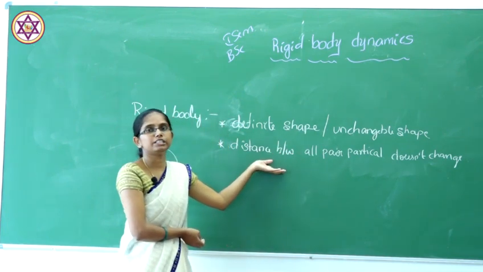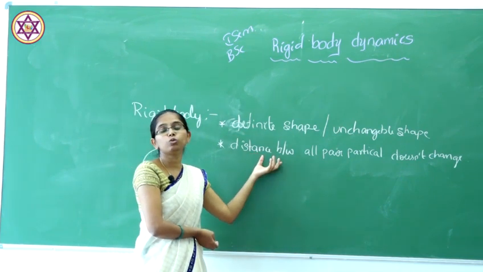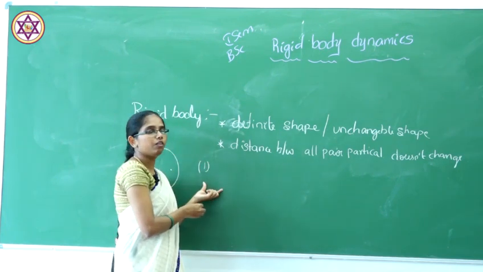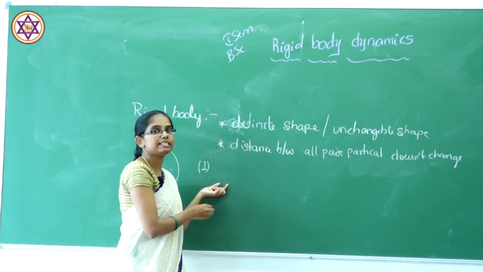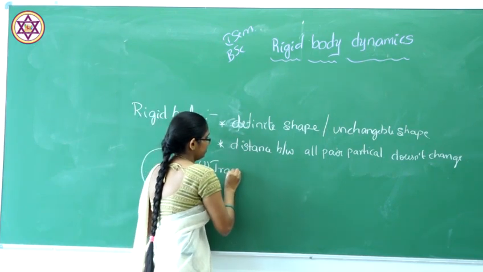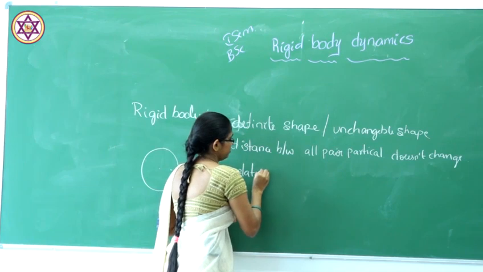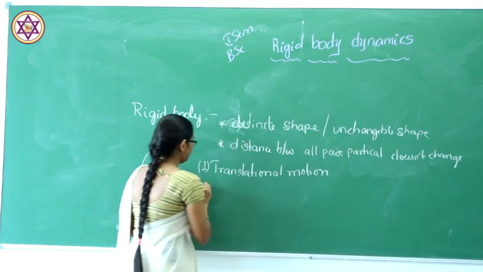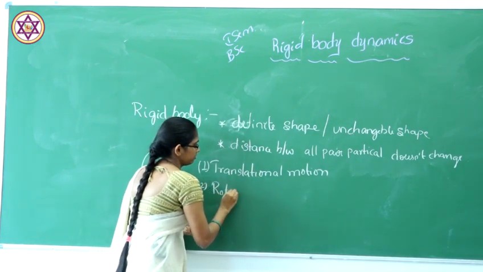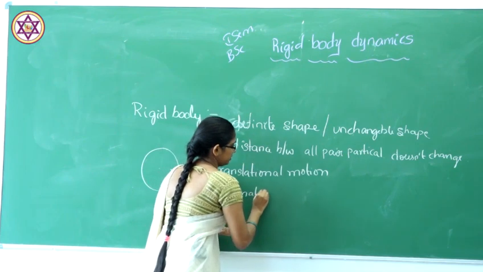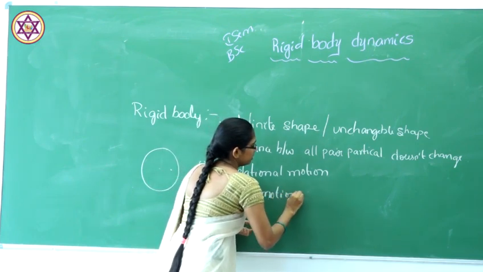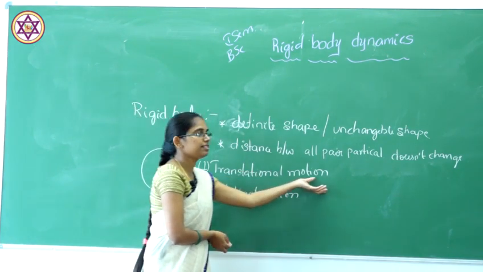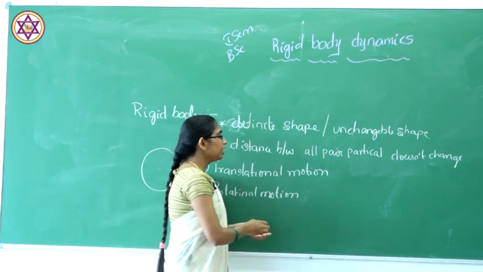When you take a rigid body, we consider two types of motion of a rigid body. The first is translational motion and the second is rotational motion. So we can bifurcate rigid body motion into two types: one is translational motion and the second is rotational motion.